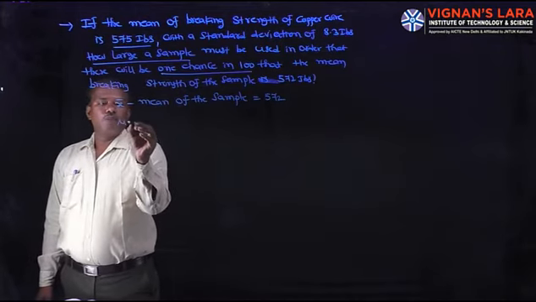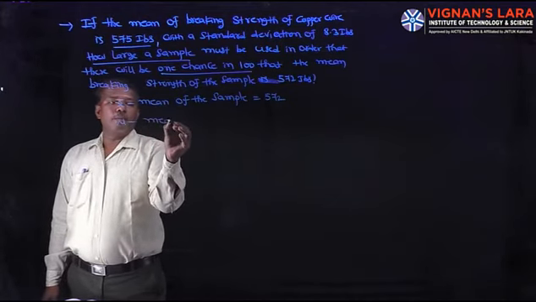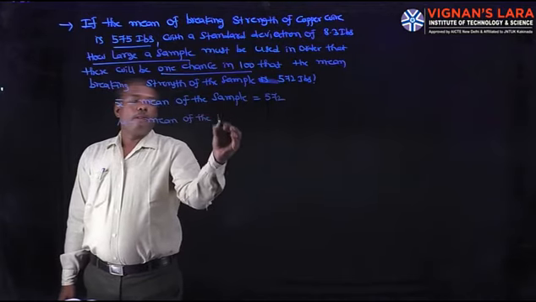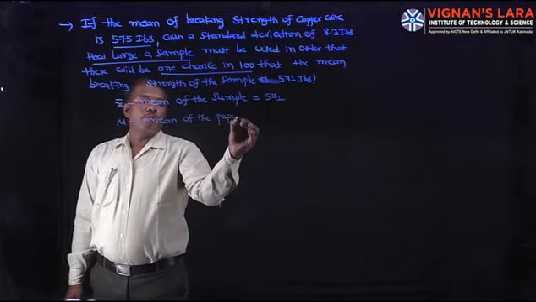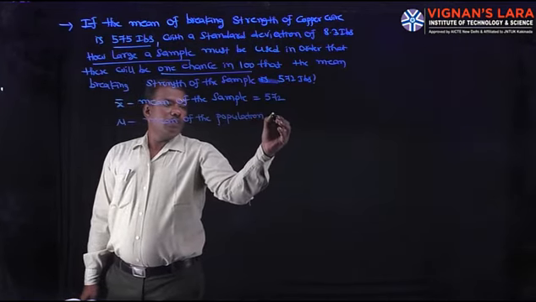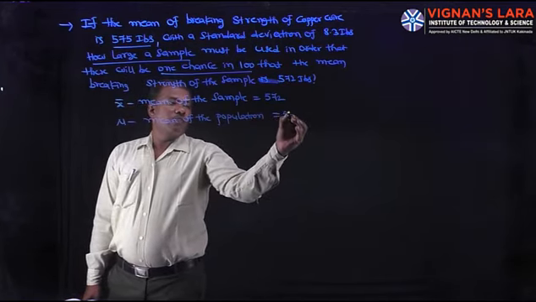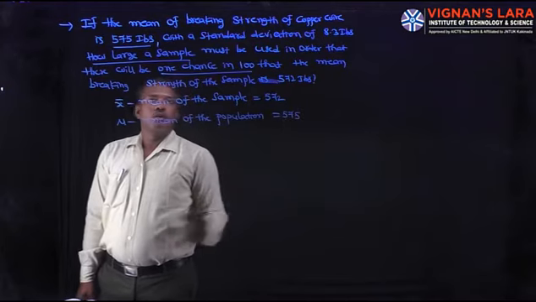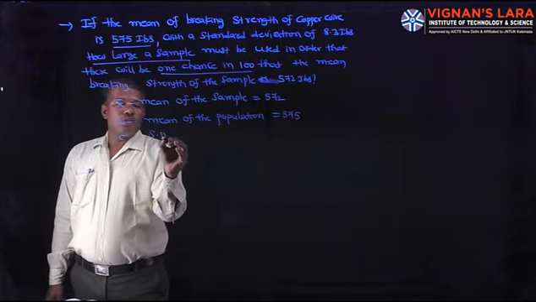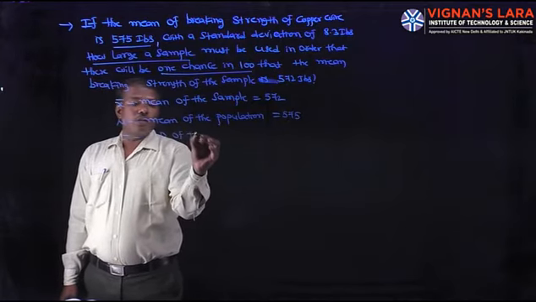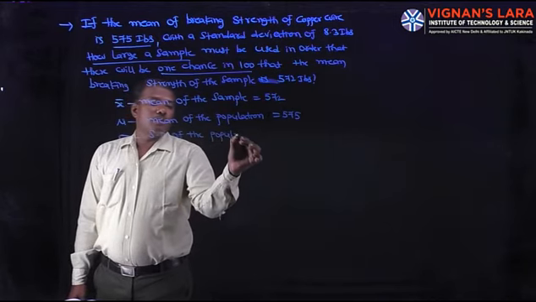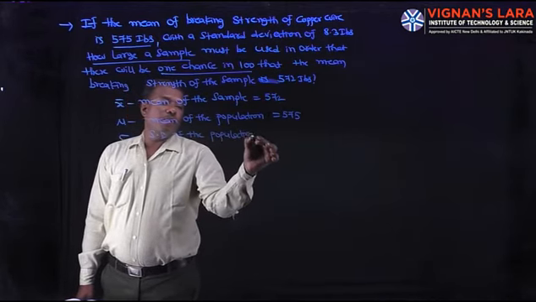Mu, the mean of the population, is 575. Standard deviation sigma, SD of the population, is equal to 8.3.